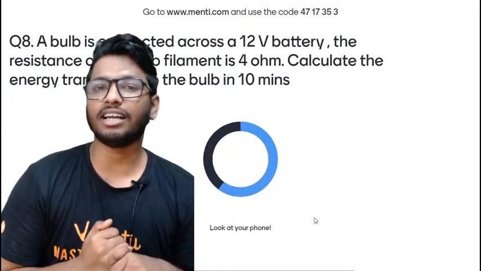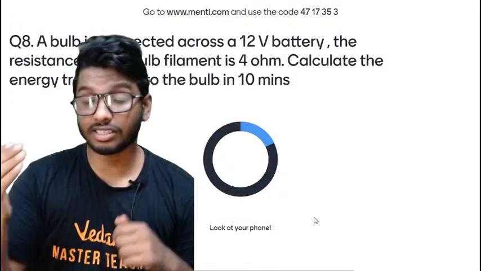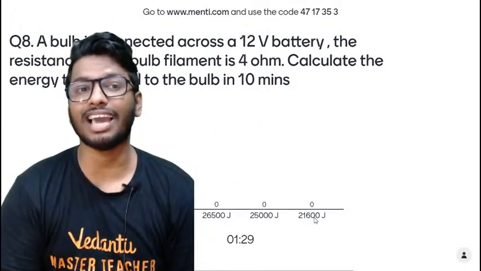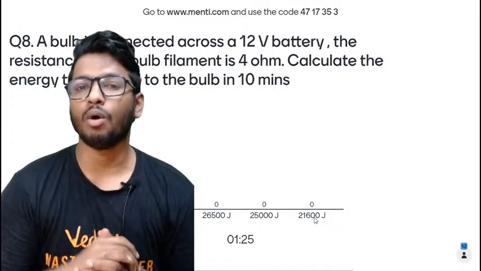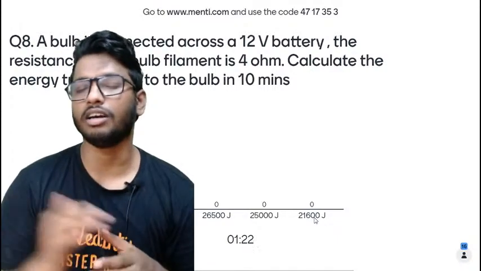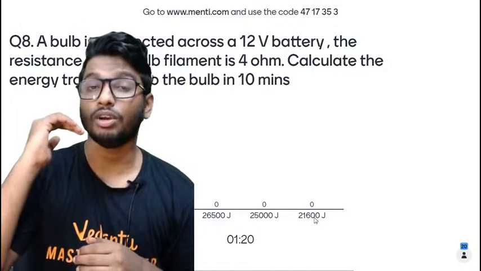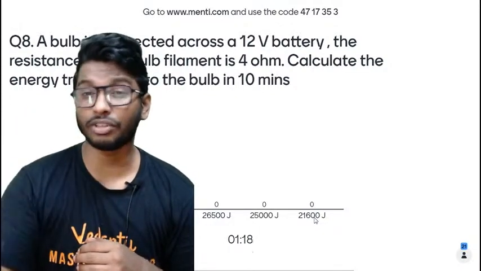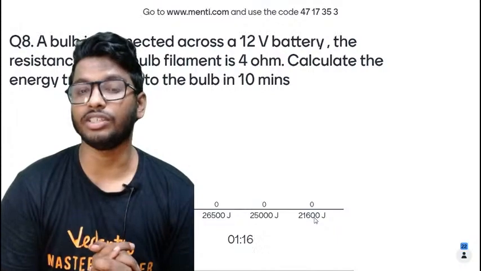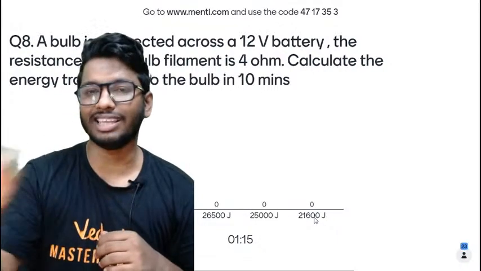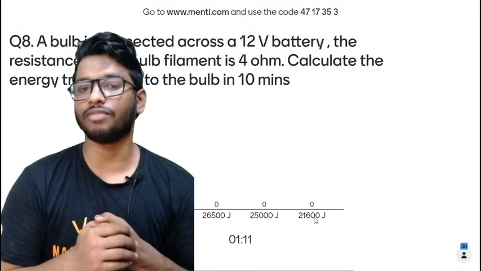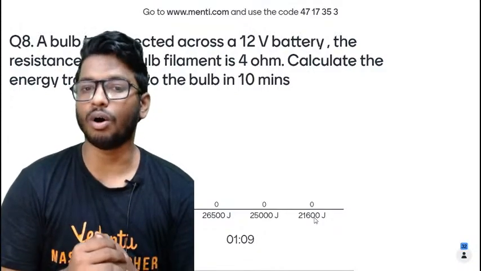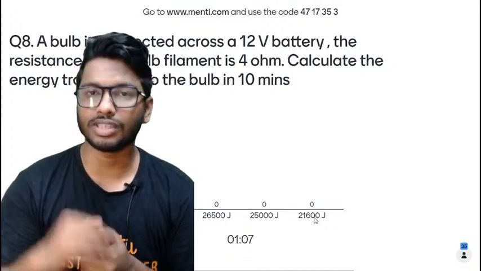A bulb is connected across a 12-volt battery. The resistance of the bulb filament is 4 ohms. Calculate the energy transferred in the bulb in 10 minutes. So you're supposed to find out what is the energy transferred in 10 minutes' time. They've given you the voltage, they've given you the resistance as well. Find out the energy transferred in that bulb in 10 minutes' time. Is it 12,500 joules? Is it 26,500 joules? Or 25,000 joules? Or is it 21,600 joules? Let me know what is the answer, guys.